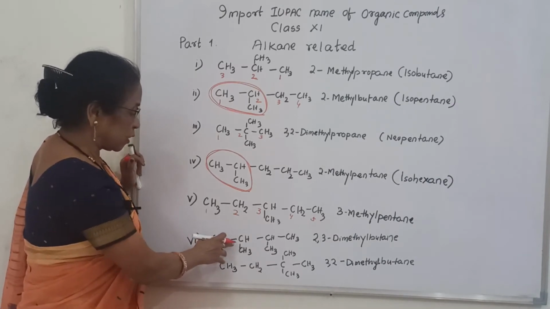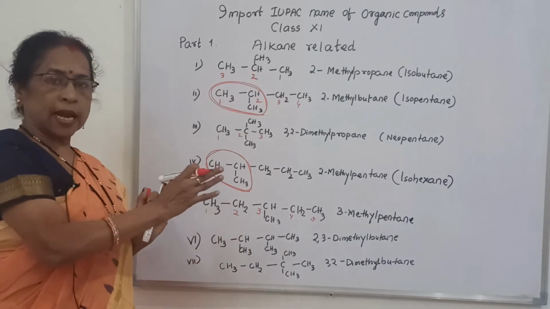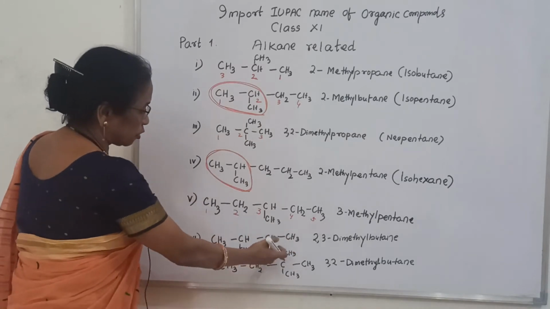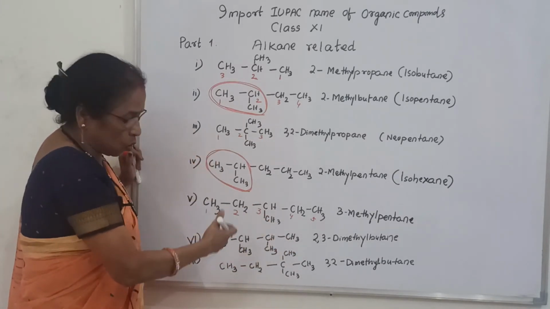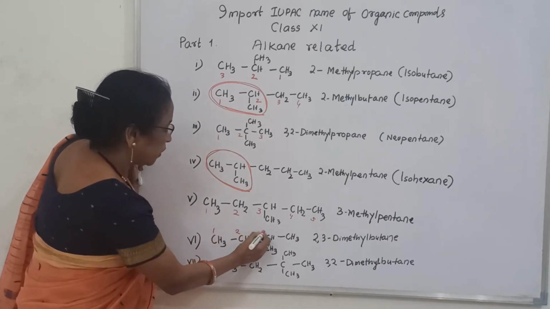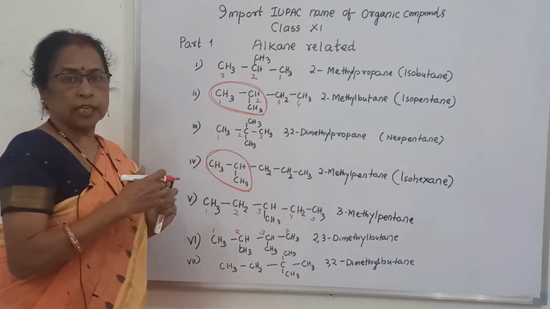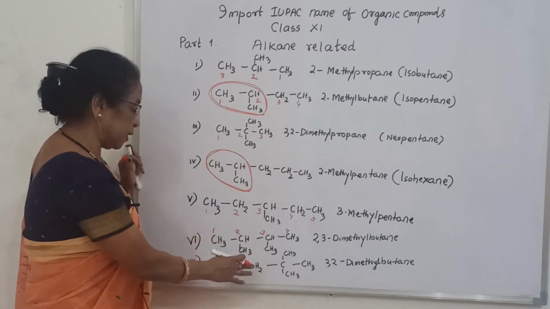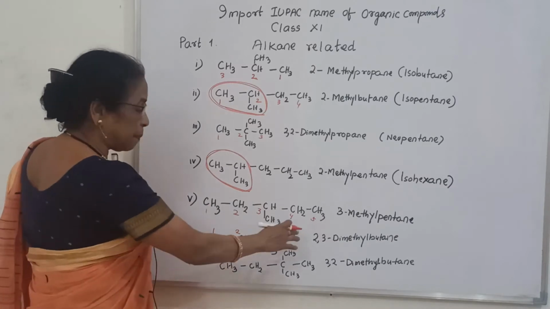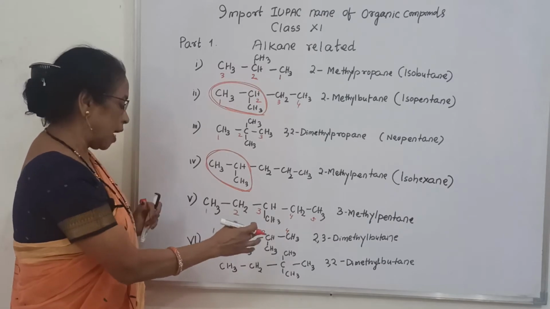Then come to here. You can see here there are 2 substituents in position 1, 2, 1, 2. That means if you count from this side, in the 2 position there is a methyl group. If you count from that side, it will also be 2 methyl. That is why you can count from each side. It is your choice. So 1, 2, 3, 4: 3 methyl, 2 methyl. That means in 2 position there is a methyl group and in 3 position there is a methyl group. That is why 2,3-dimethyl. And what is the parent hydrocarbon? 4 carbon. So it is 2,3-dimethyl butane.